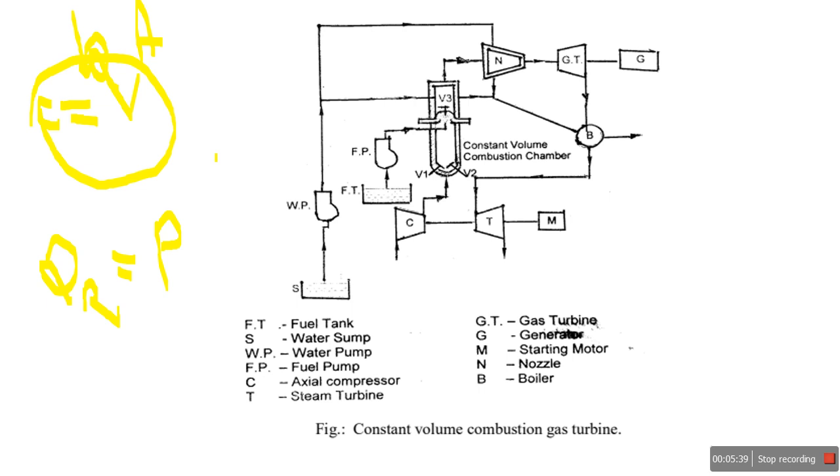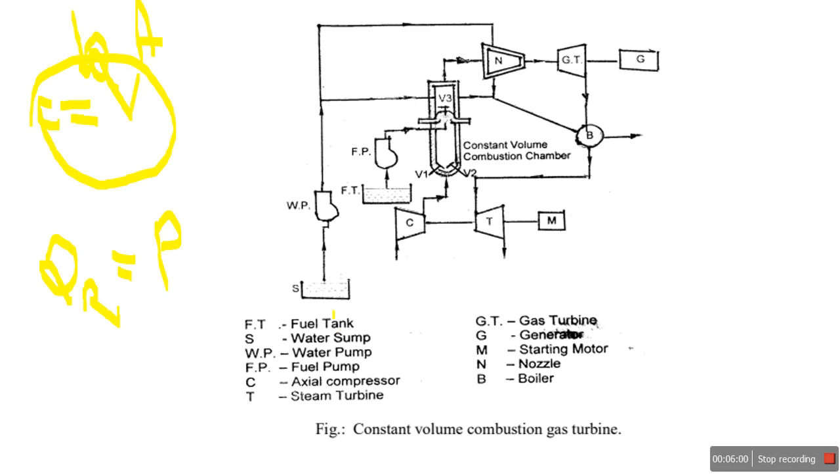The derivation of the Atkinson cycle was previously done in the gas power cycles, and it is very important. They ask in the exam which power plant works on the principle of the Atkinson cycle, explain in detail. Or they directly ask to explain the constant volume cycle gas turbine. Okay, let's start with the constant volume cycle gas turbine.